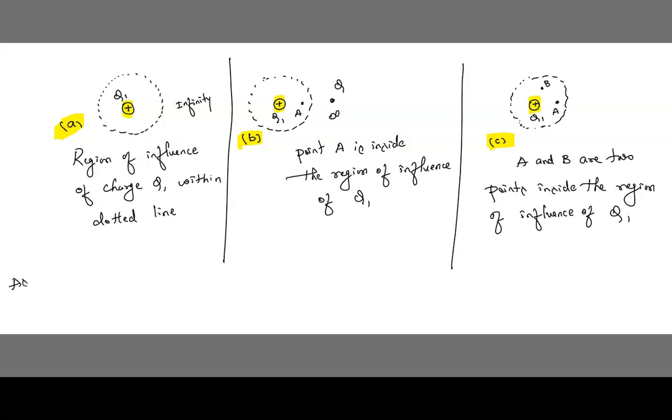We are assuming this charge Q1 is an isolated positive charge. It's an isolated positive charge. I have explained what the meaning of isolated is in the previous class. Okay, it means it doesn't influence. Here no mass change takes place or no energy transfer takes place. That type of system is called isolated.